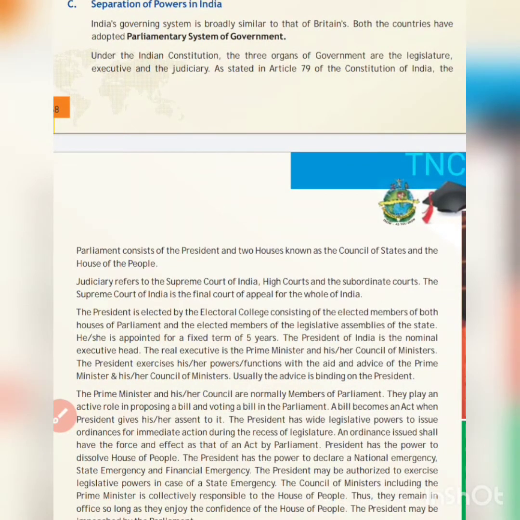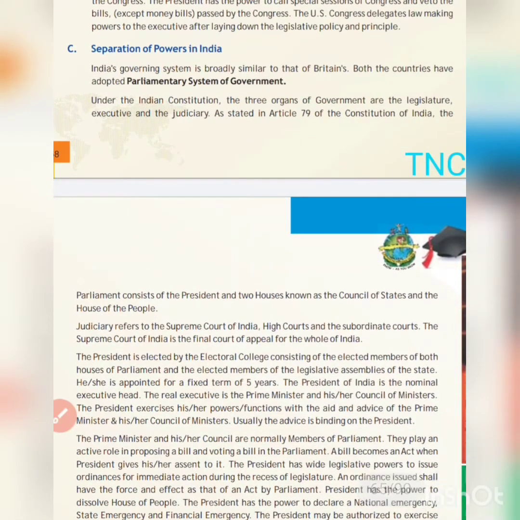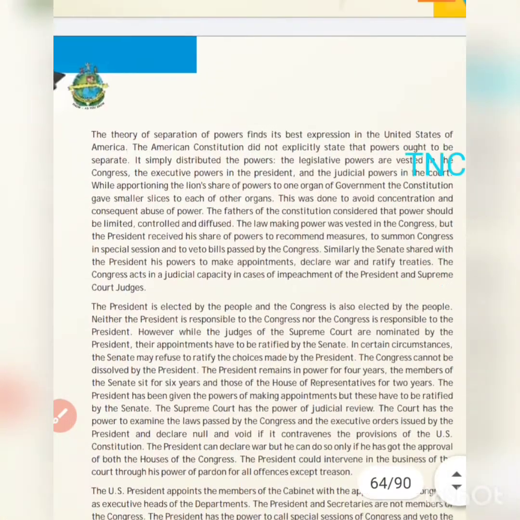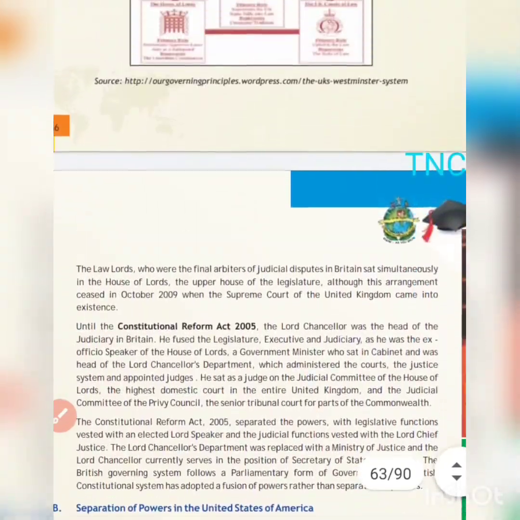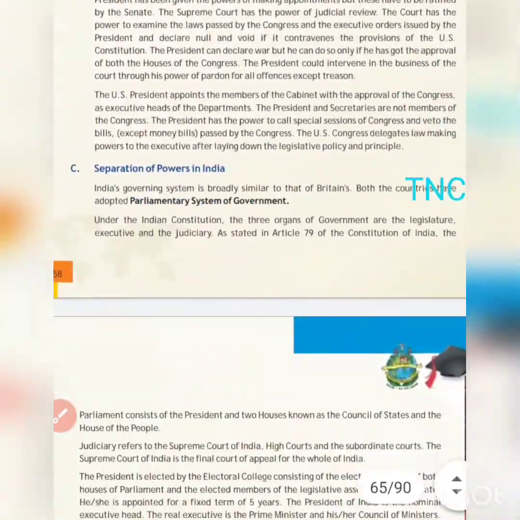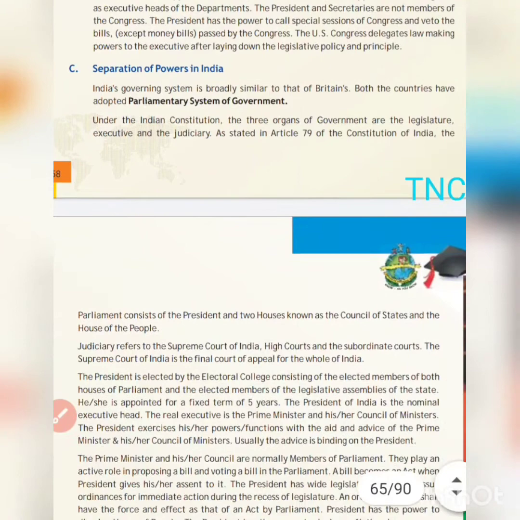Welcome guys. So today we will be continuing with what we left in the previous lecture. Today I have to start from separation of powers in India. In previous lectures we have seen what was the scenario of separation of powers in USA and UK. Now we come on to our own country, India.